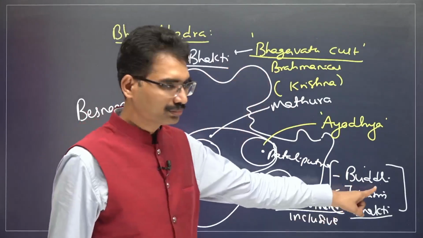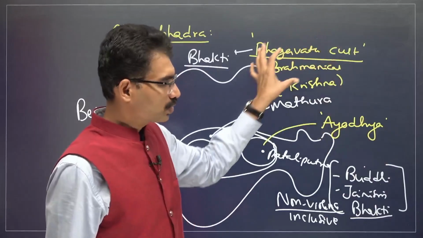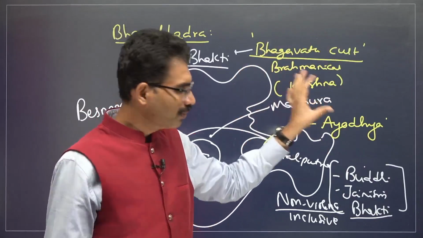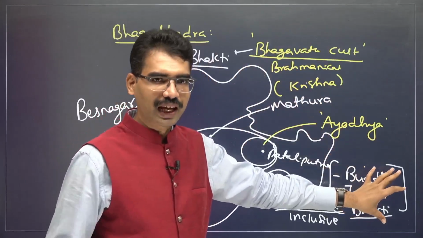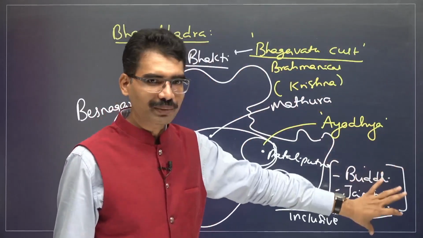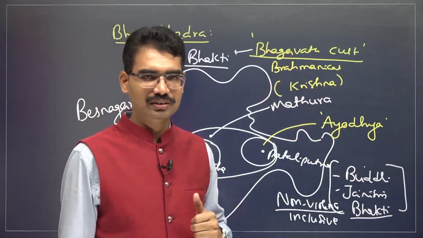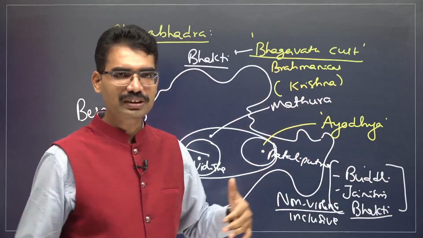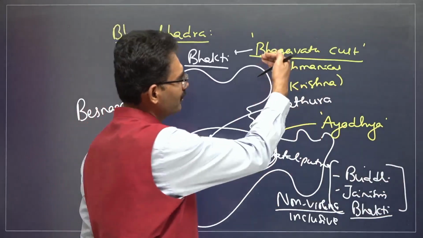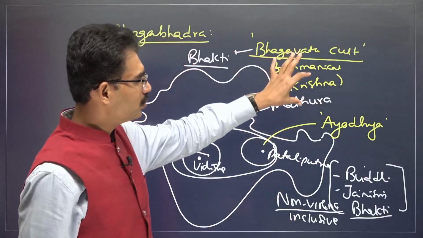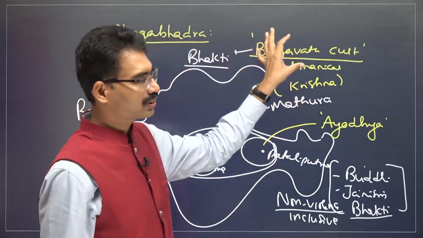Now, you see, some social evils that were prevalent in Brahmanical tradition were countered by new ideas. As a result, this is called reformation. Within Brahmanical tradition, counter reformation starts. This is known as counter reformation. That means within Brahmanical tradition, reformation starts. As a result of that reformation, a new kind of Bhakti tradition is emerging that is called Bhagavatism.